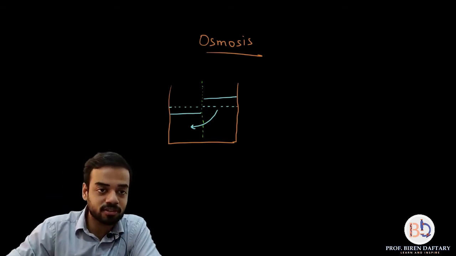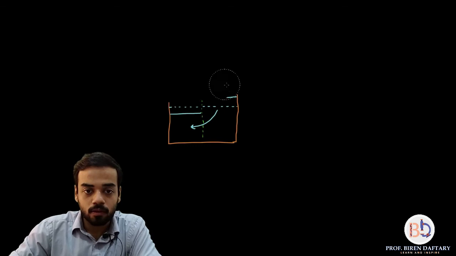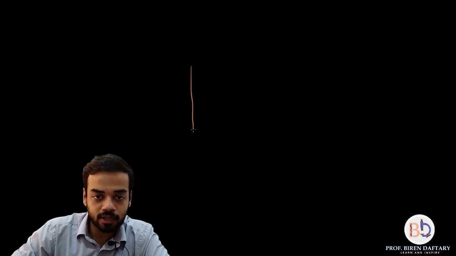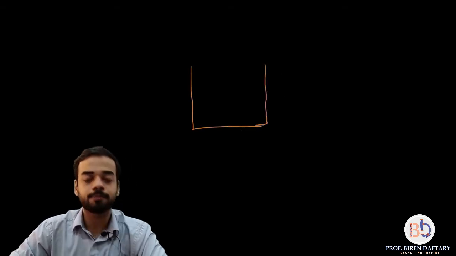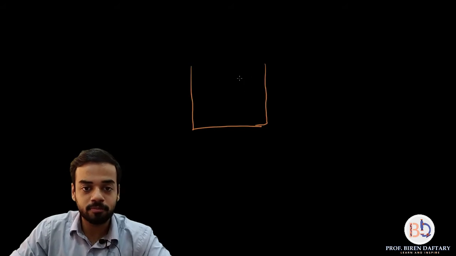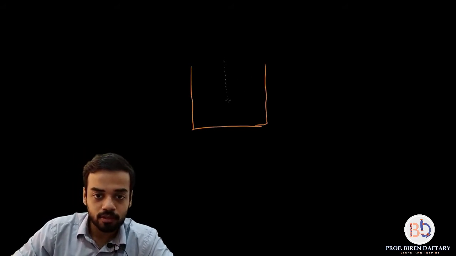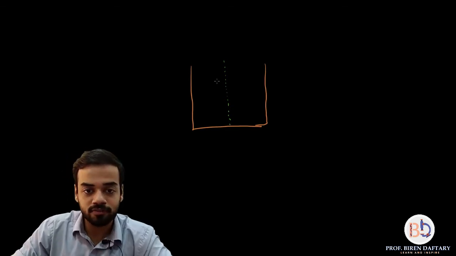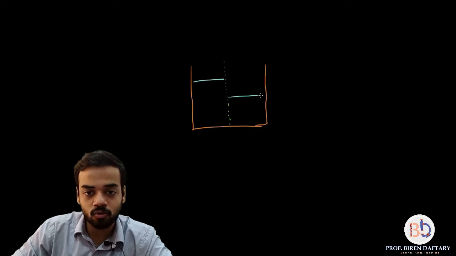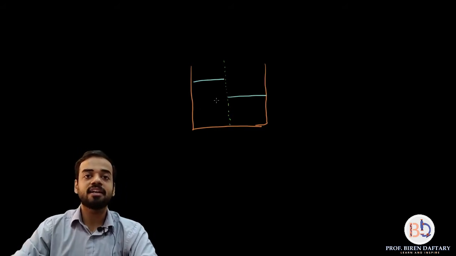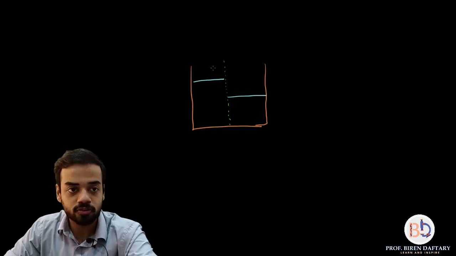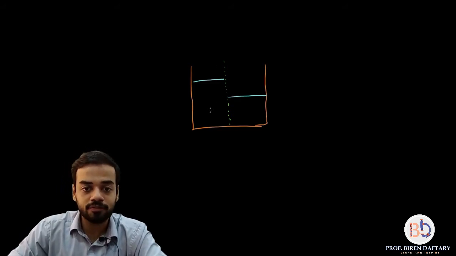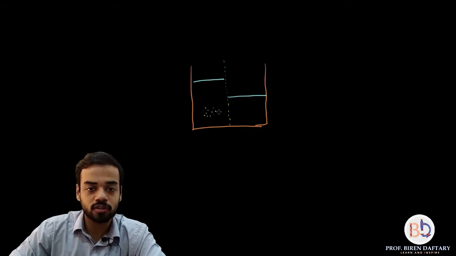Now let us test whether both these concepts have been cleared or not. I will put an example in front of you. Again I am drawing a container over here, and a semi-permeable membrane in between. Now I am drawing two different water levels. This is at a higher level, this is at a lower level. In both the water levels I am adding salts. On the left hand side I am drawing salt, and on the right hand side I am drawing salt.